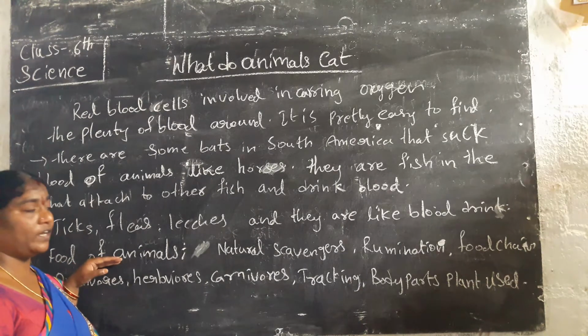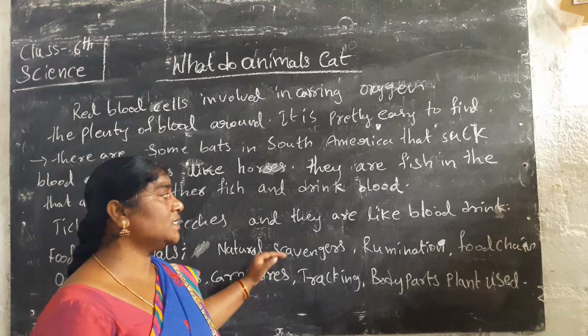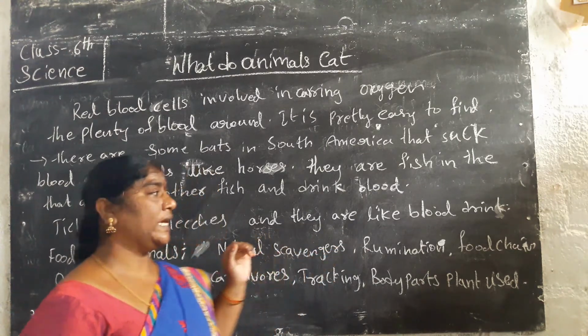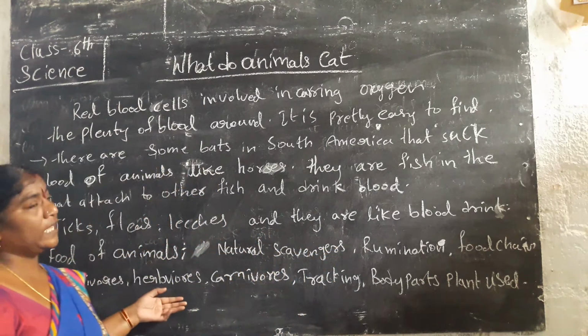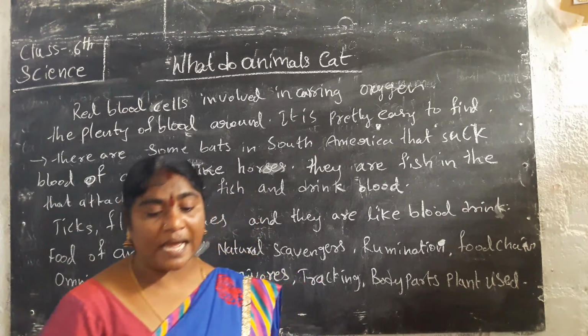The food chain. What is the food chain of animals? Natural scavengers, food chain, and the omnivorous, herbivorous, carnivorous, tracking body parts of plants used.